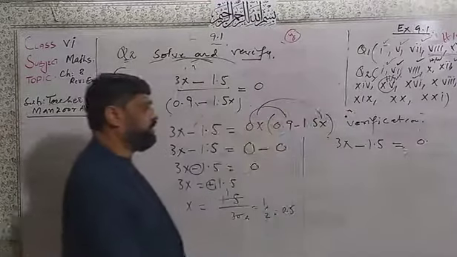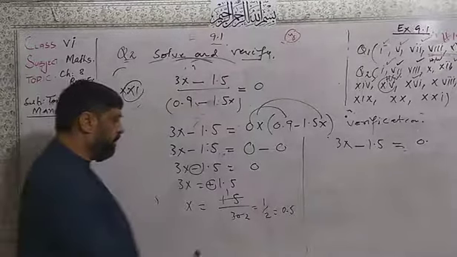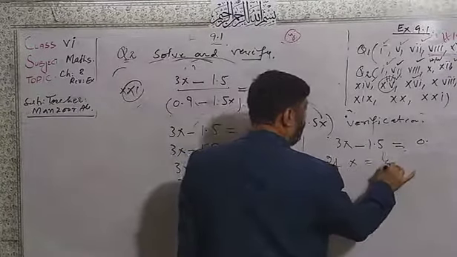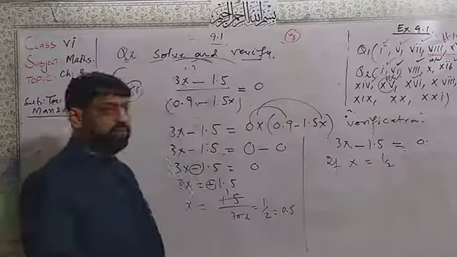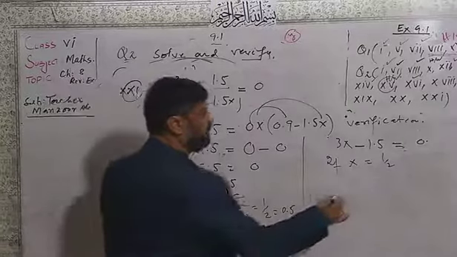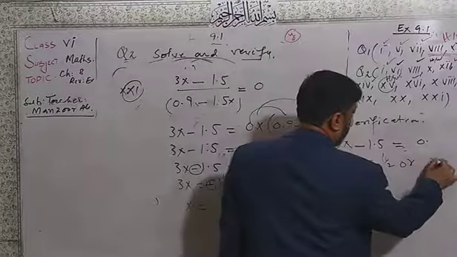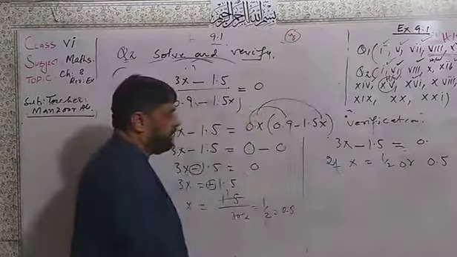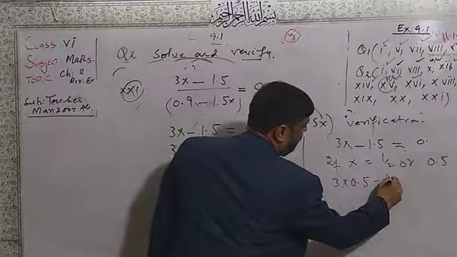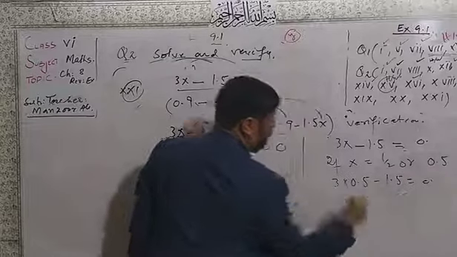Now if x is equal to 1 over 2, or 0.5, no problem, then 3 multiplied by 0.5 minus 1.5 equal to 0.